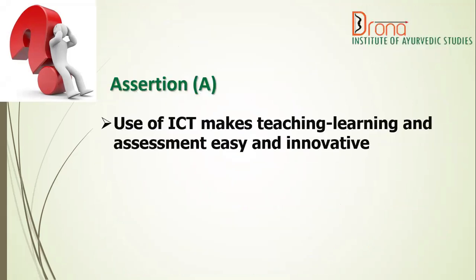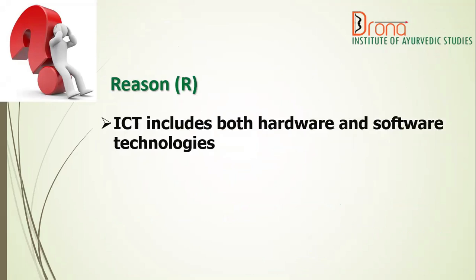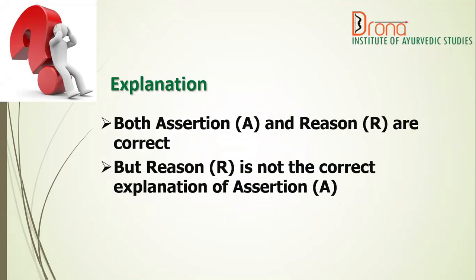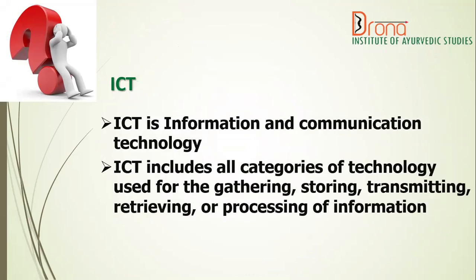A. The assertion is use of ICT makes teaching and learning and assessment easy and innovative, which is correct. The reason is ICT includes both hardware and software technologies. It is also correct, but both are not related. So, both assertion and reason are correct, but reason is not the correct explanation of assertion.